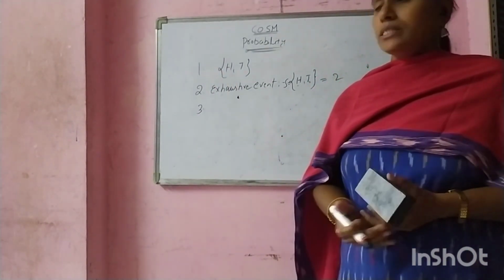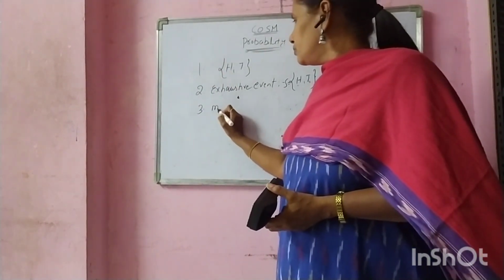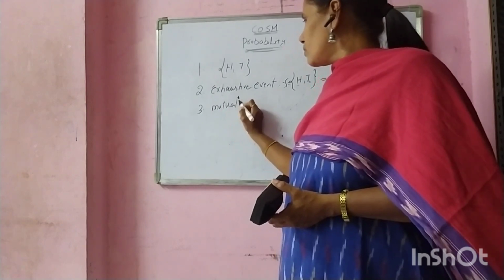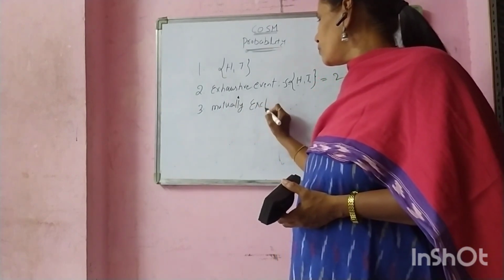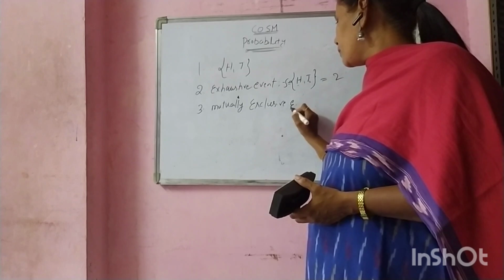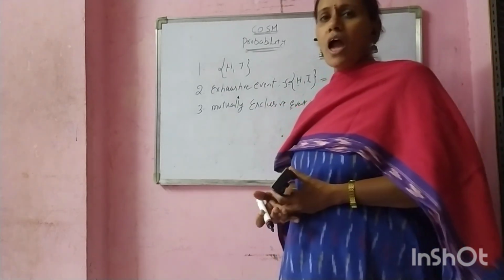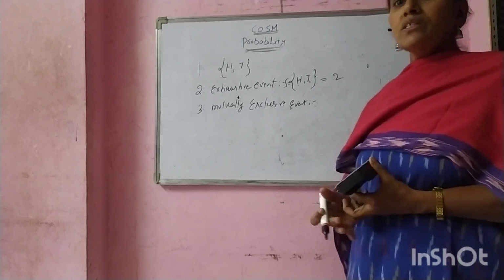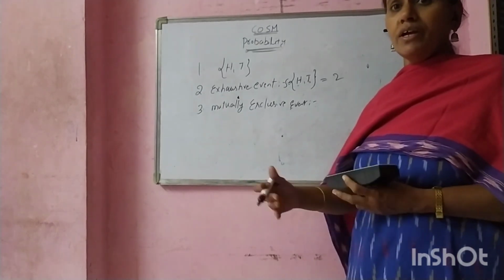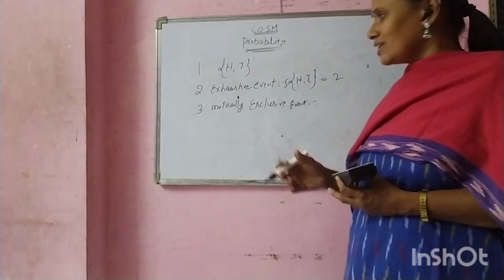Mutually exclusive events. A mutually exclusive event means that the happening of any event excludes the happening of another event of the trial. That is called a mutually exclusive event.